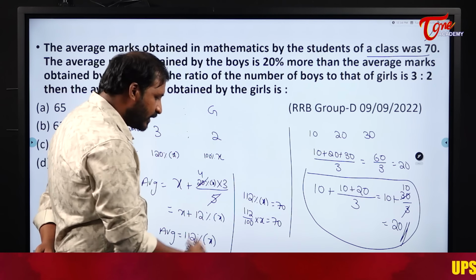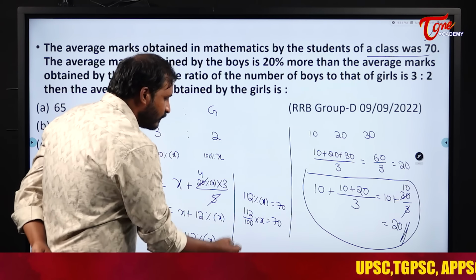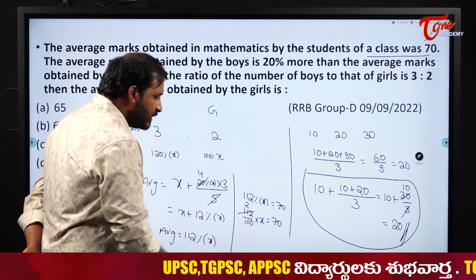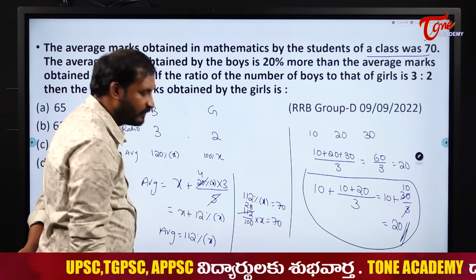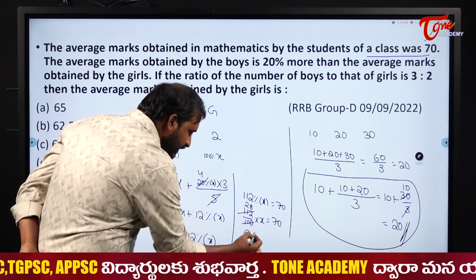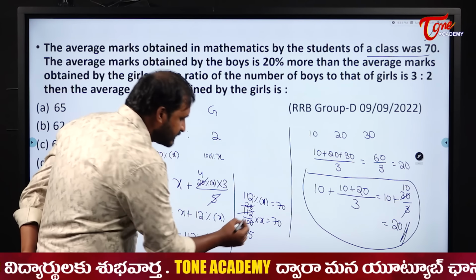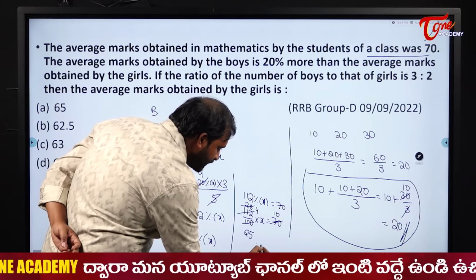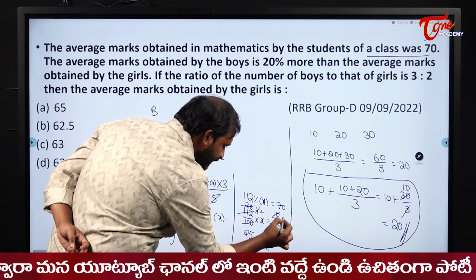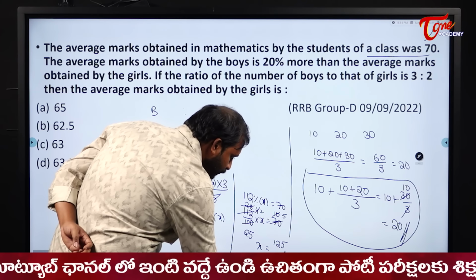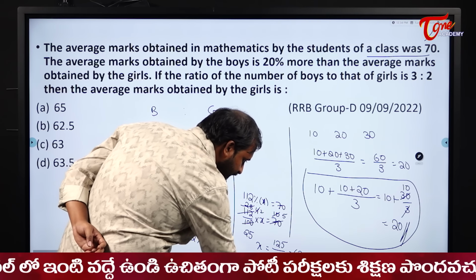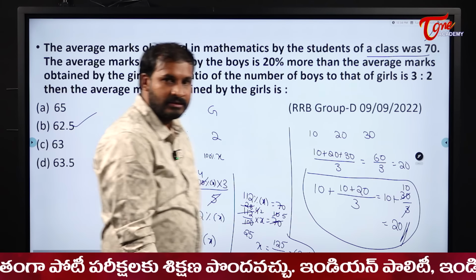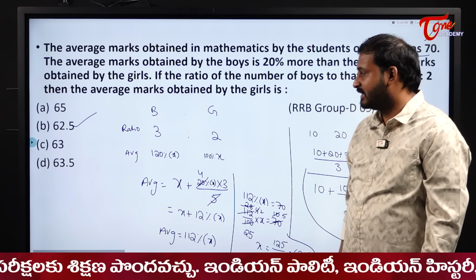Right? In the 4 table you can cancel. When I cancel in the 4 table, what does it become? 4 2s is 8. I will be left with, students, 4 8s. 332 means 4 8s. Next, 4 25s. Next, in the 7 table I can cancel this. Yes sir, I can cancel 7 4s and 7 10s. Overall, x becomes what here? This is 2 times and this is 5 times. 125 by 2. That means 62.5. So the average marks of the girls in the class is 62.5.